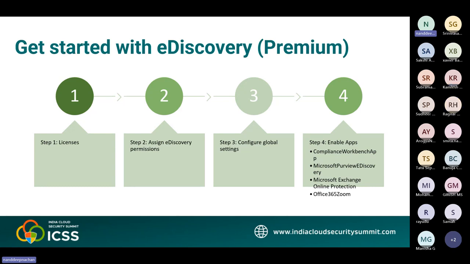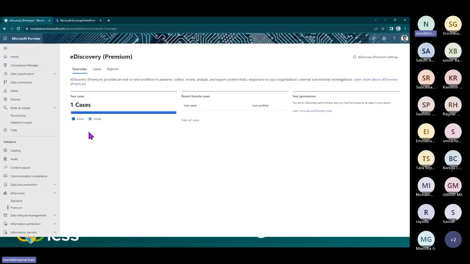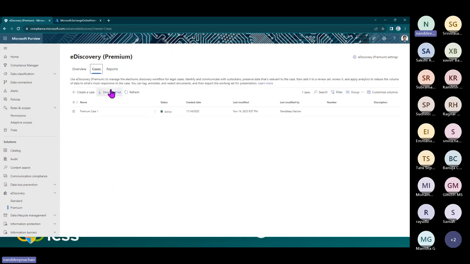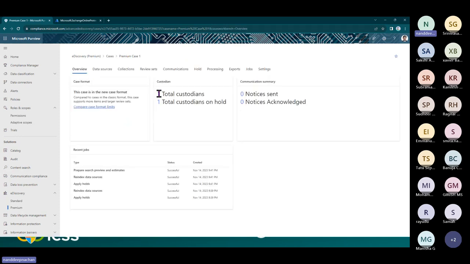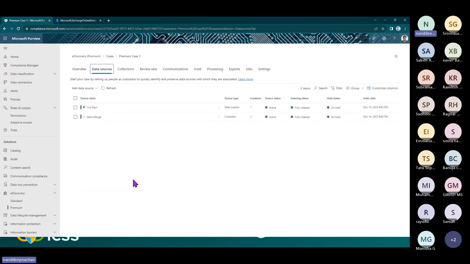Yeah, sure. So let us quickly discuss this eDiscovery Premium case. Let me go back here. This is the portal from where you should be able to create an eDiscovery Premium case. All of the cases that you have created, you should be able to see. Otherwise, you can go ahead and create a new one. I will open up the one that we already have. Here you get more functionalities compared to the eDiscovery Standard that we have seen. Here, obviously, we have data sources from where we need to collect the data, for example, SharePoint sites, Teams, Exchange, all those kinds of things.